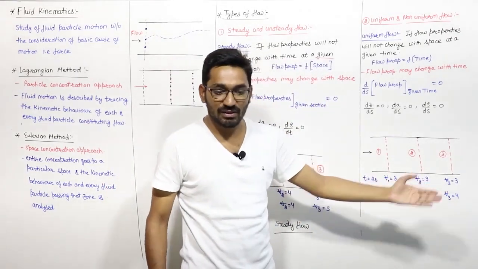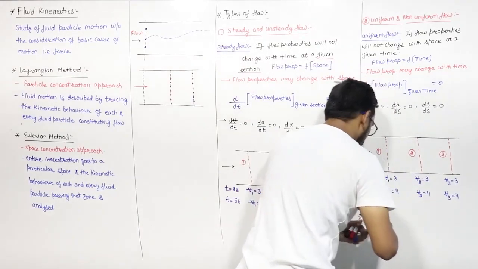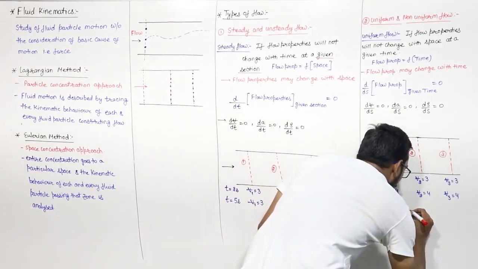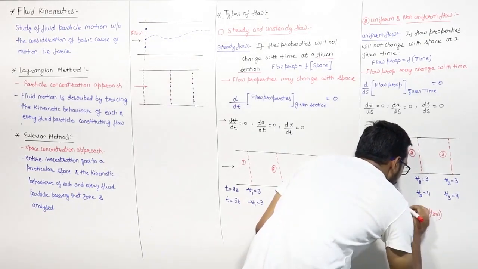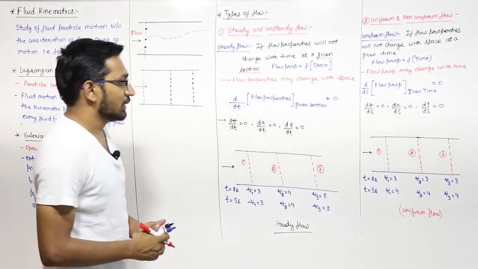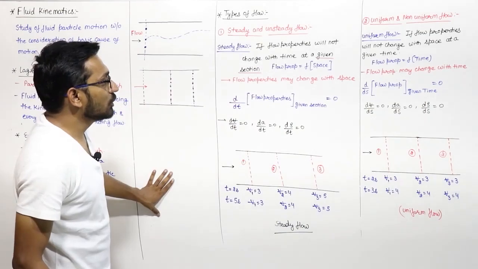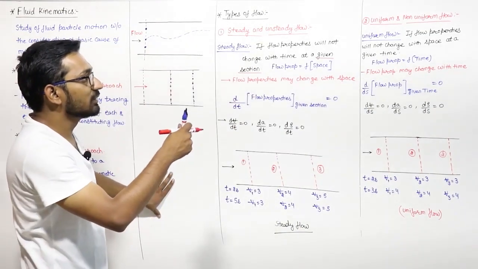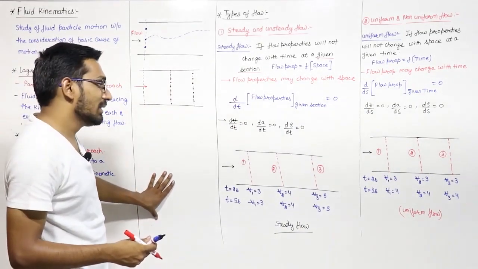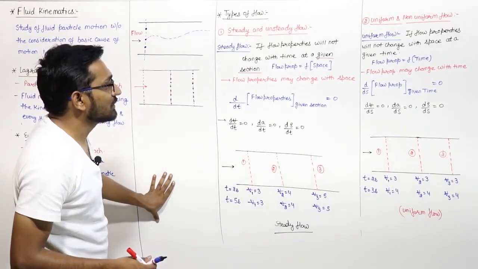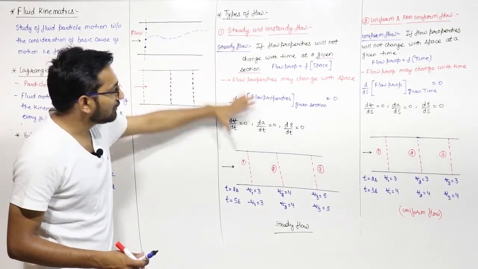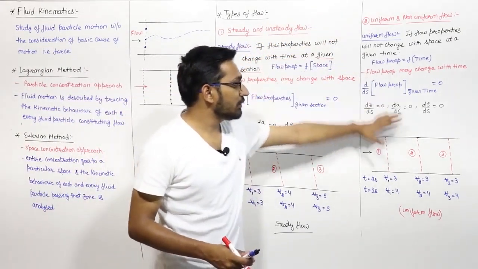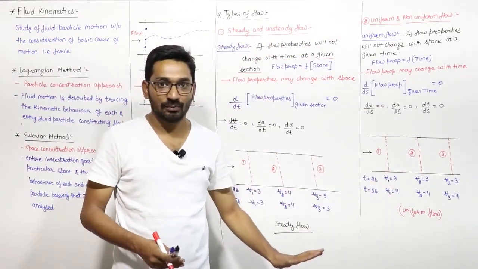So this is the example of uniform flow. That means if the fluid properties are changing with space at a given time, that type of flow is known as non-uniform flow. So this is the basic difference between steady flow and unsteady flow, and uniform and non-uniform flow.